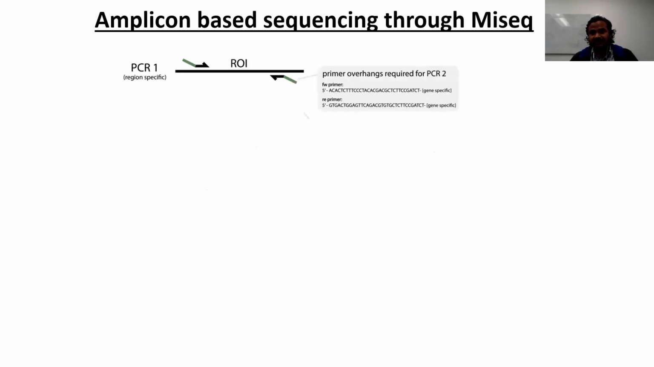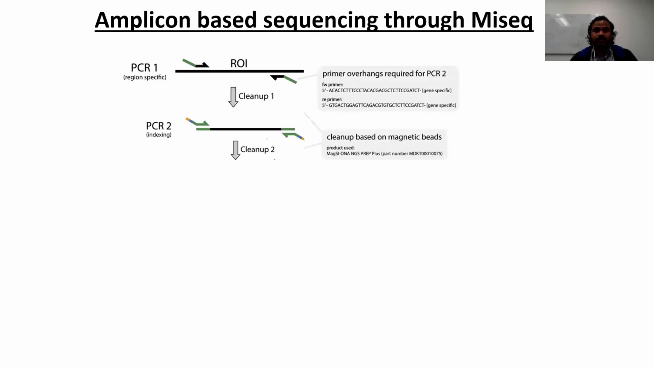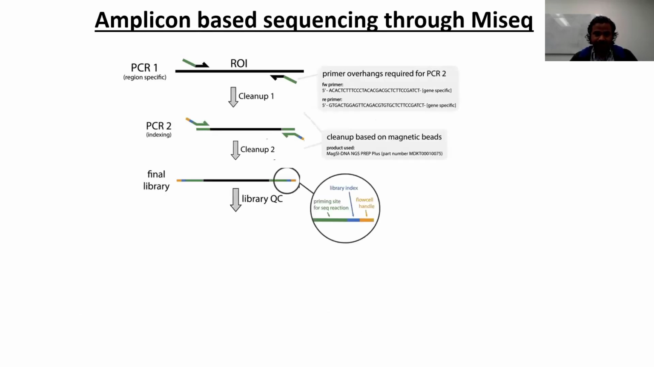First, we amplified the target region by PCR. Then the primer set has an overhang for the second PCR, which is called indexing PCR. At every step of PCR, we clean up the sample with magnetic beads. And this is our final library for Amplicon sequencing.